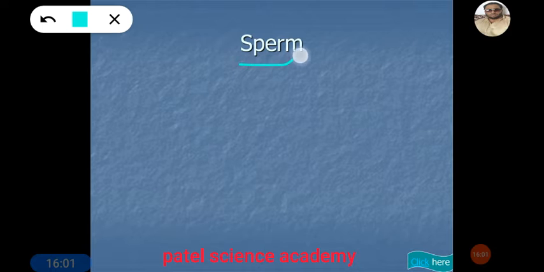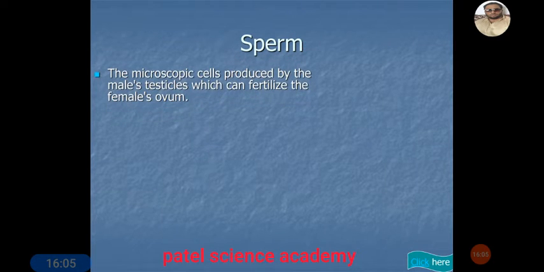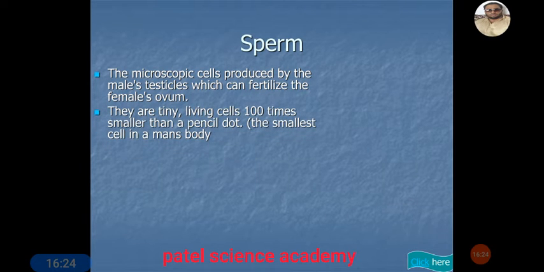Now we'll see the most important and very famous part of the male reproductive system, that is the male gamete, which is also known as sperm. So dear students, we'll see the features of this sperm one by one. These are microscopic cells produced by the male's testicles, which can fertilize the female's ovum to produce the fertilized egg that is going to be converted into the next generation fetus. This can be done only by the sperm.